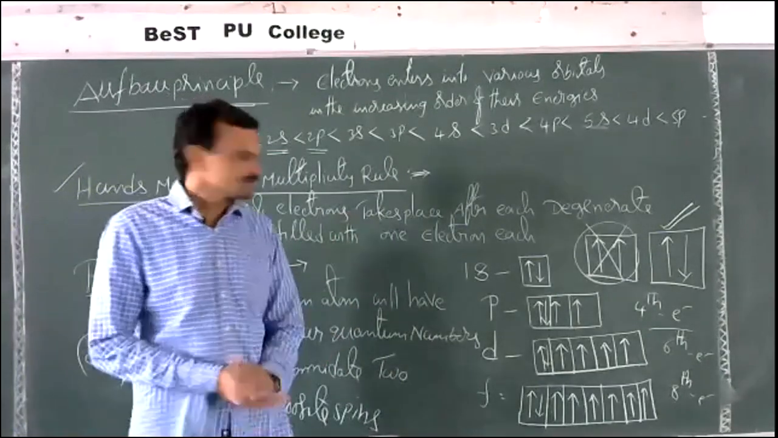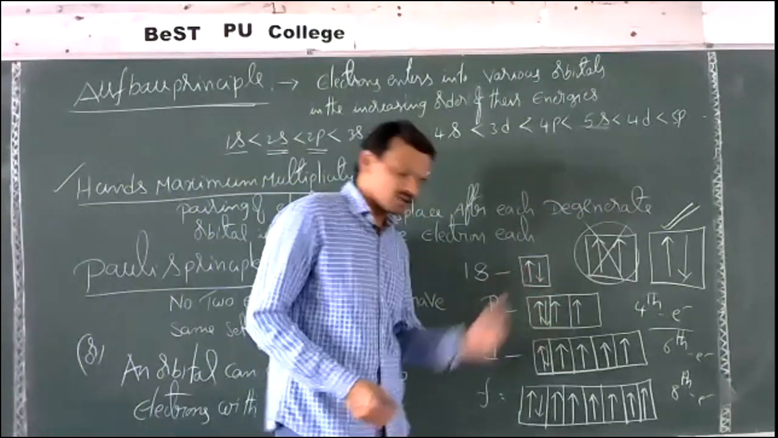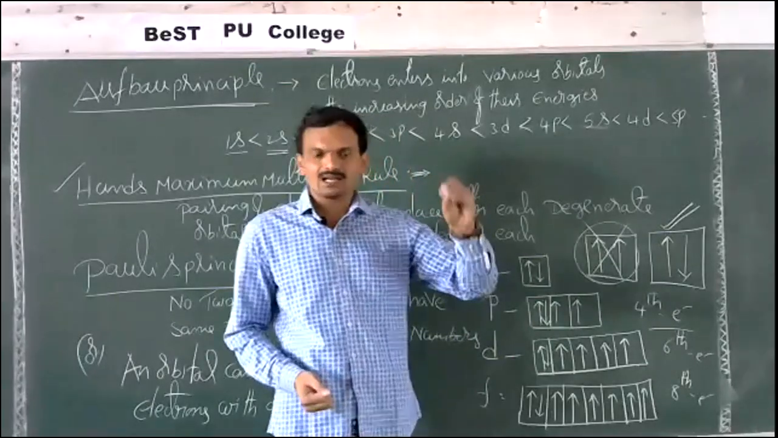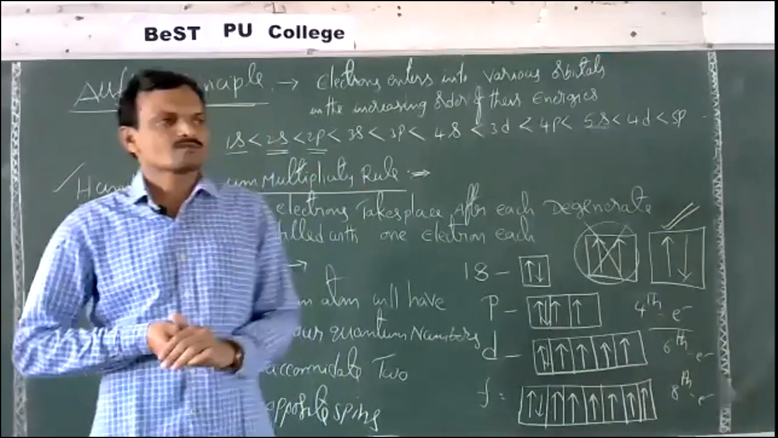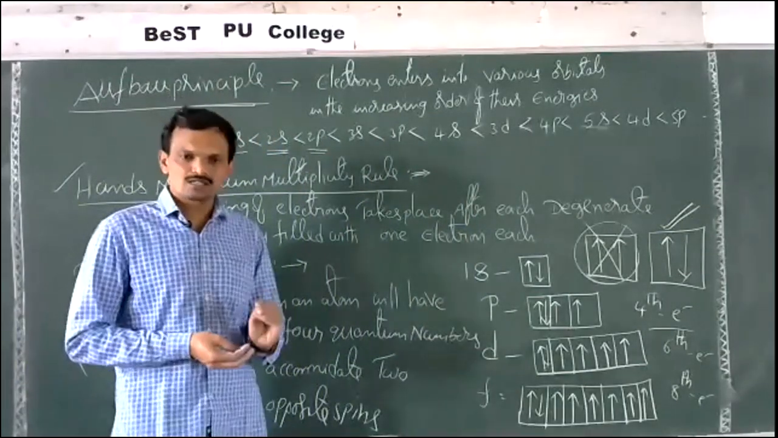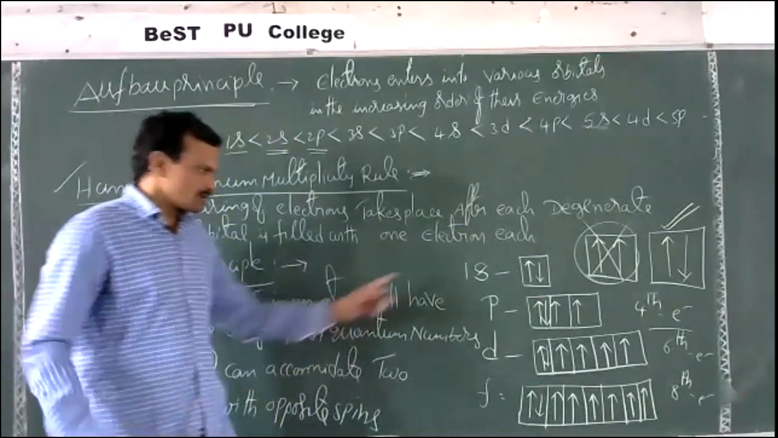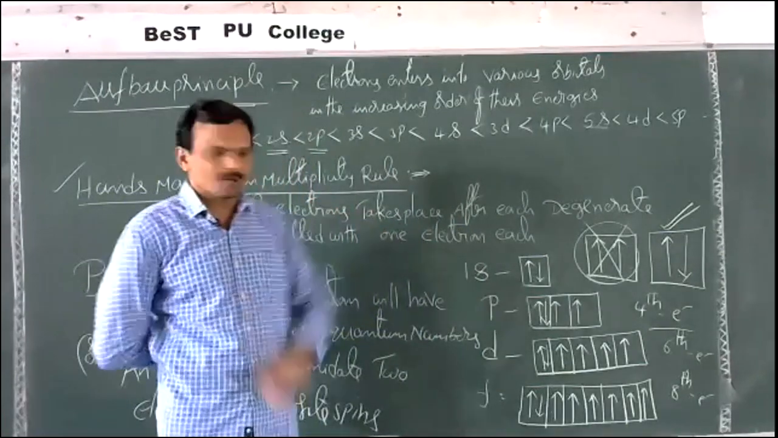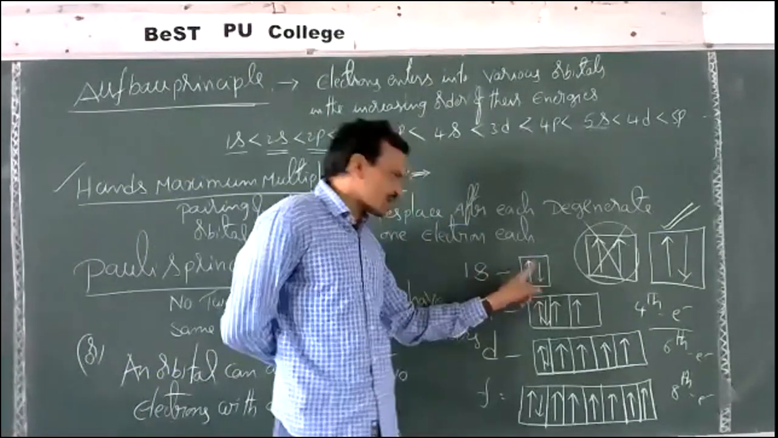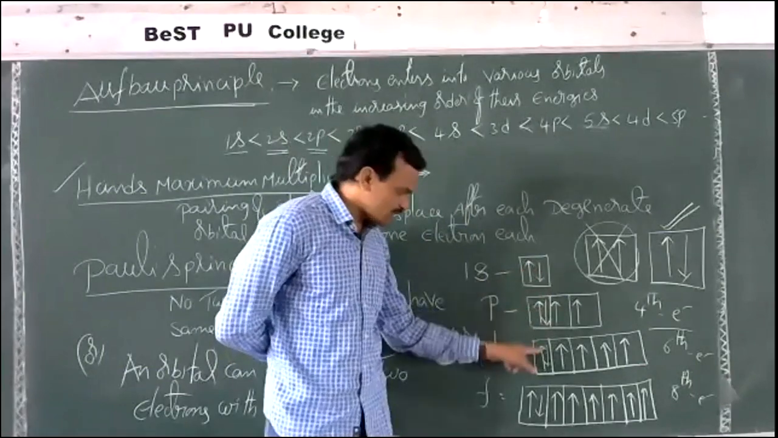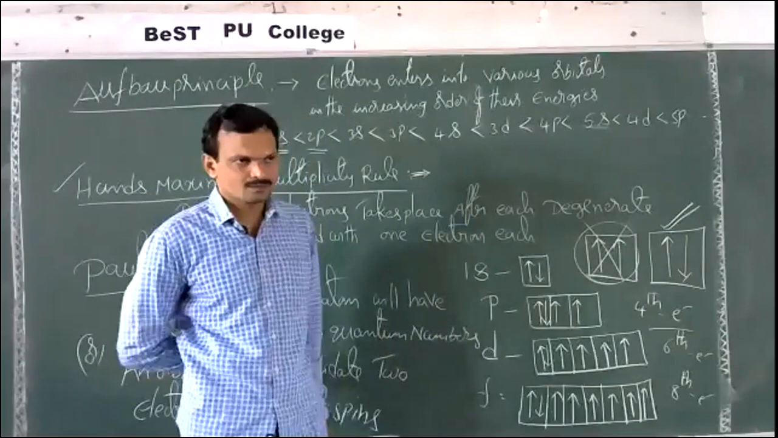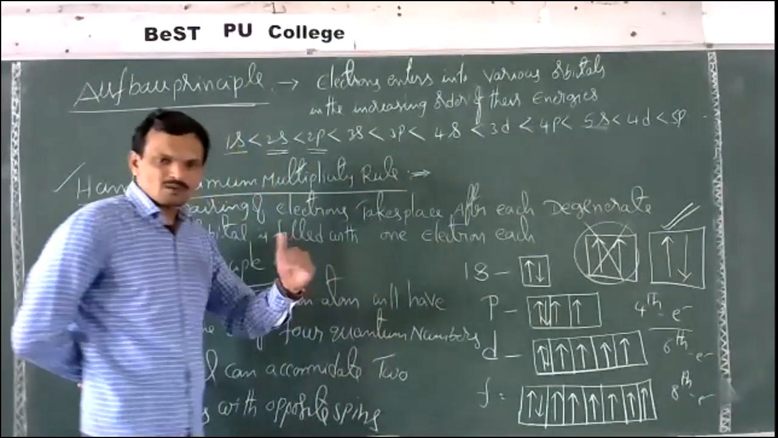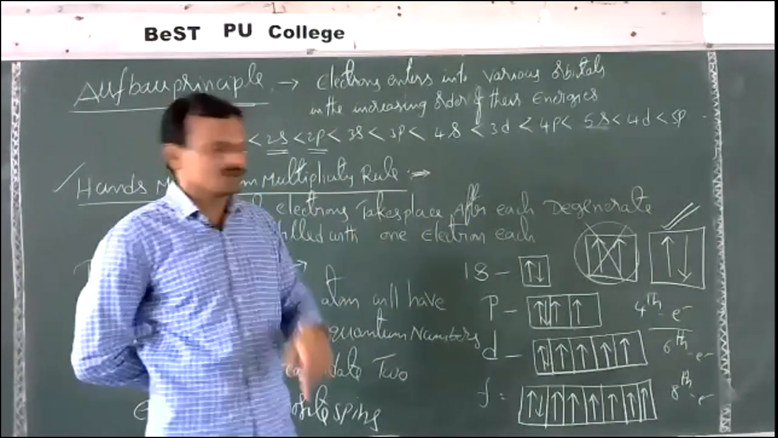Any orbital, whether it may be s orbital or p orbital, can accommodate only 2 electrons with opposite spins, but a subshell cannot. See, s orbital can accommodate 2 electrons, p orbital, d orbital, f orbital, any orbital can accommodate only 2 electrons. Then what is the maximum number of electrons in a subshell?